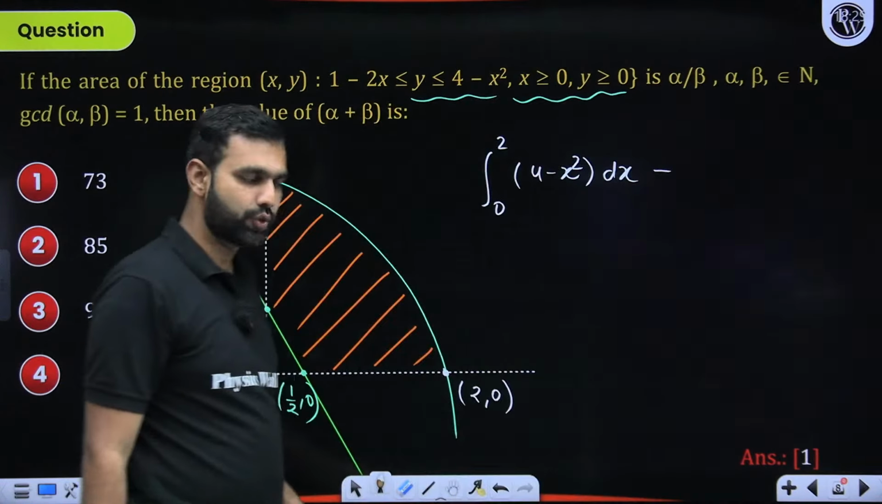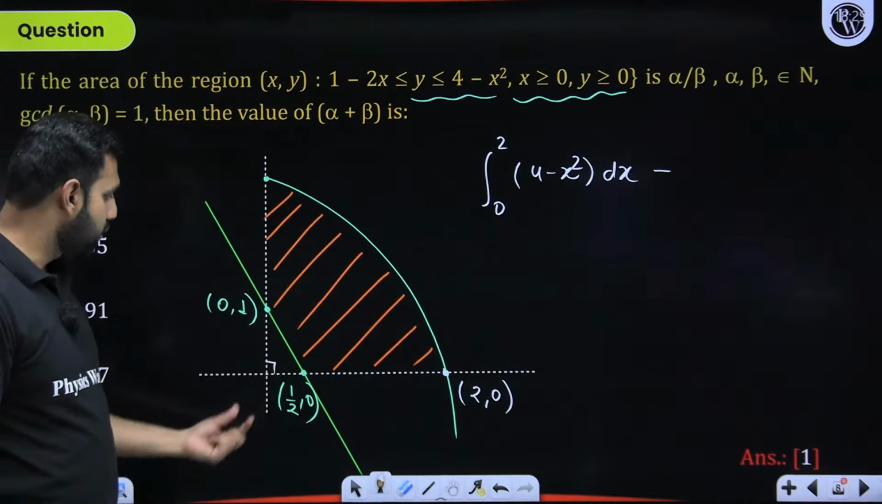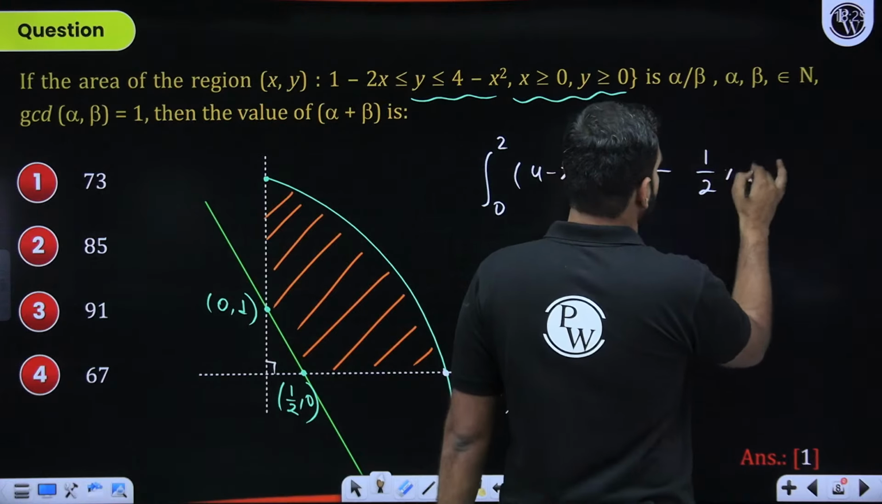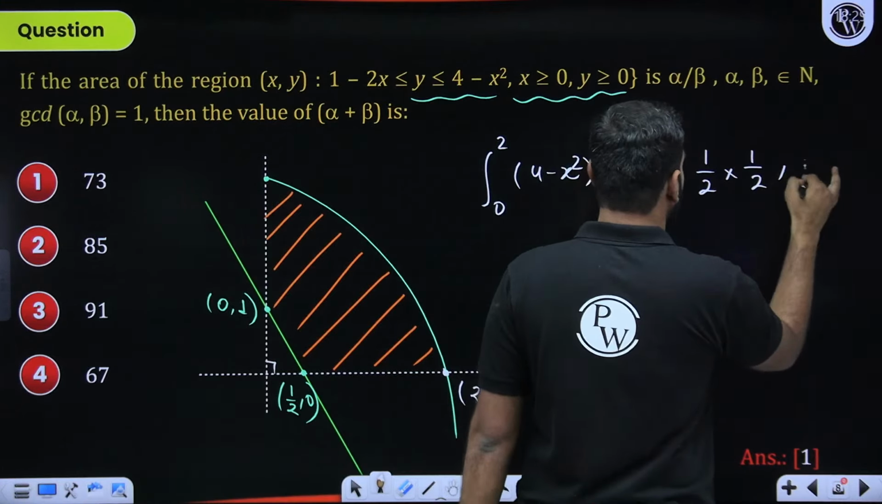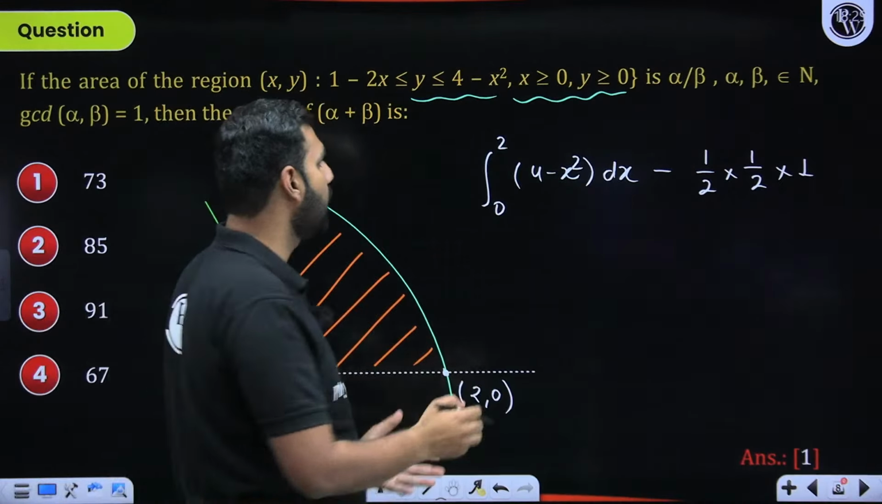Which triangle here, students? This triangle. This is a right angle triangle, half base into height. So base is 1 by 2, height is 1. So the area is going to be half into 1 by 2 into 1. So I hope now the question is completely done. You all know how to integrate it.